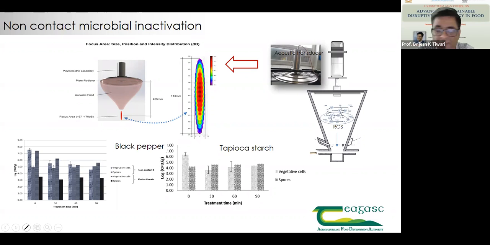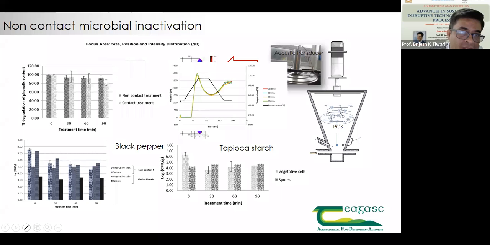That is a moisture between 18 to 25%. And then it has to be either sun dried or dried at a low temperature of 40 degrees or so to bring it to the safe moisture level of 12 to 14%. In this particular case, if we use that drying in the presence of airborne acoustic, because it also has a drying effect, we can dry off the ingredient, plus we can also have microbial inactivation without any changes in their key properties.